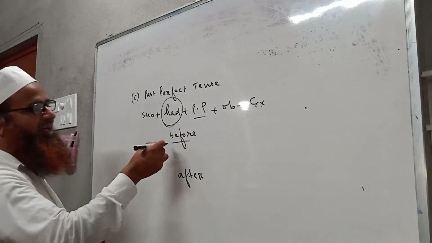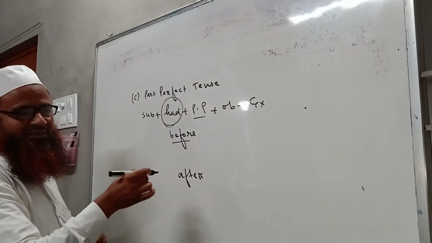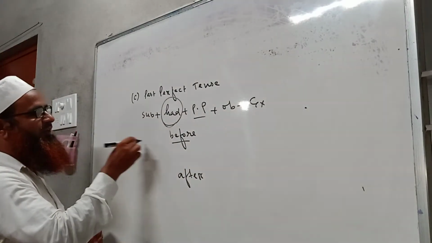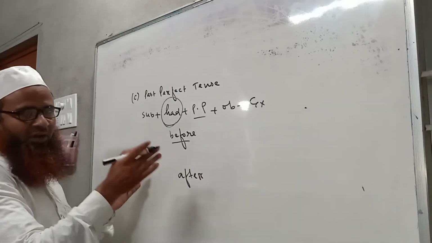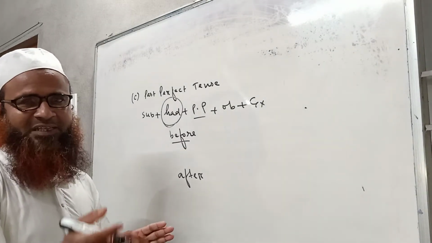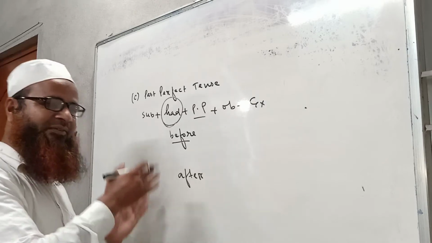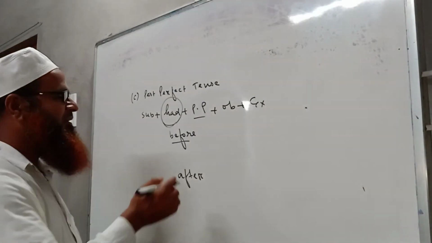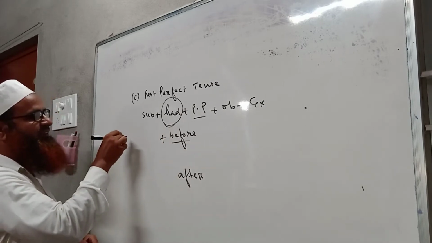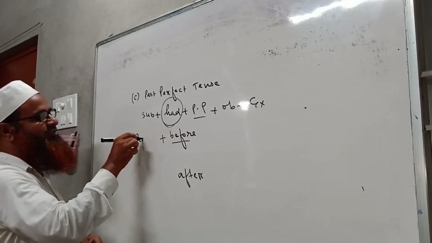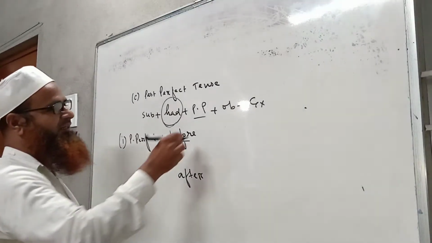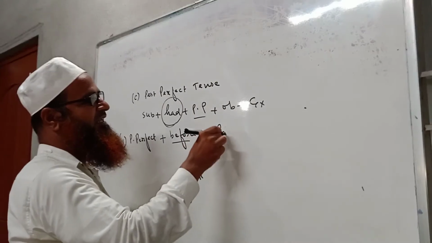So when there are before and after in sentences, before and after are always put between the two tenses. That means past perfect and past indefinite, or past indefinite and past perfect tense. But when we use before in a sentence, then the first part of the sentence is written in past perfect tense. This is number one, and the last part is in past indefinite tense.